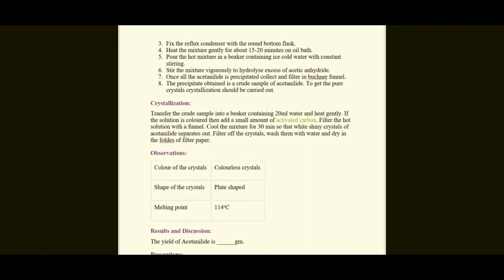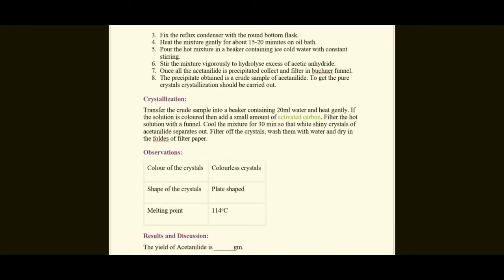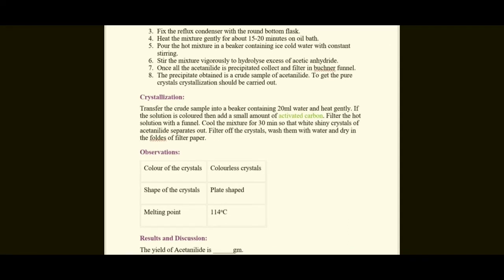Once all the acetanilide is precipitated, collect and filter it with a Buchner funnel. The precipitate obtained is a crude sample of acetanilide. To get pure acetanilide, recrystallization should be carried out. For recrystallization, transfer the crude sample into a beaker containing 20 ml water and heat.